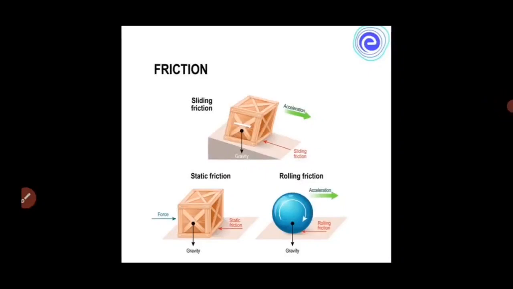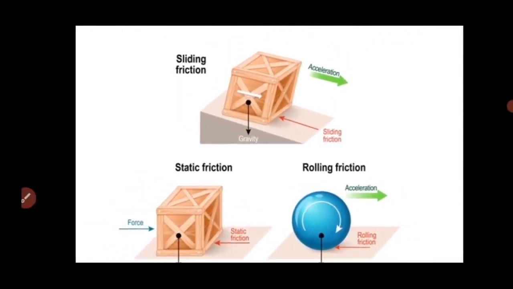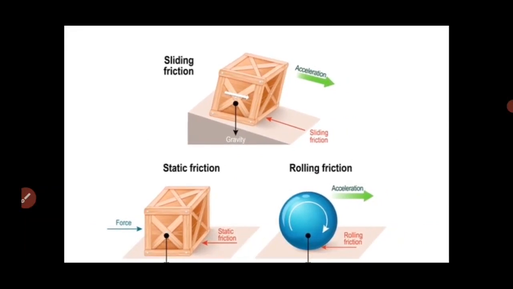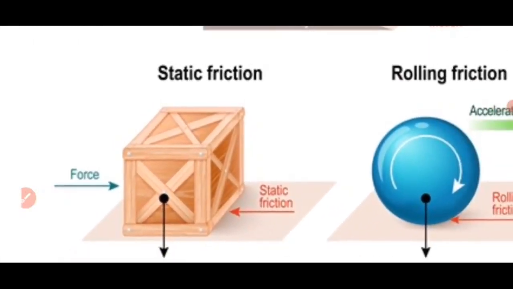Our next topic is types of friction. Friction can be classified into two basic types: static friction and kinetic friction. Static friction is the friction experienced by bodies which are at rest. All the objects rigidly placed at rest on the earth are examples of static friction.